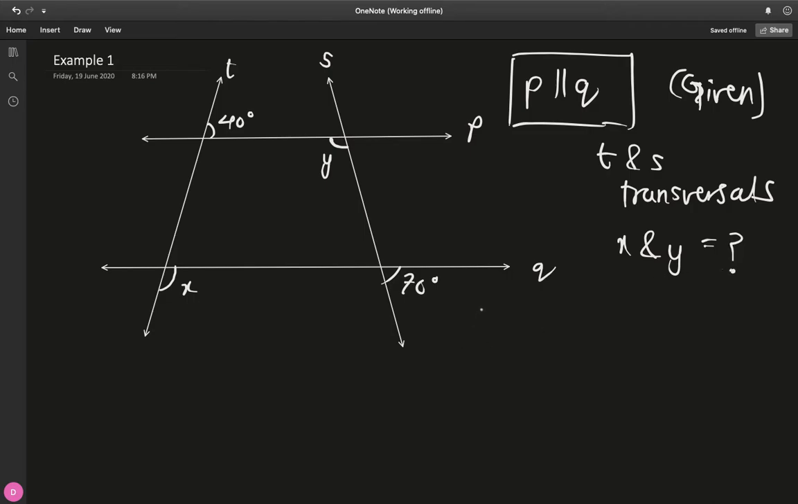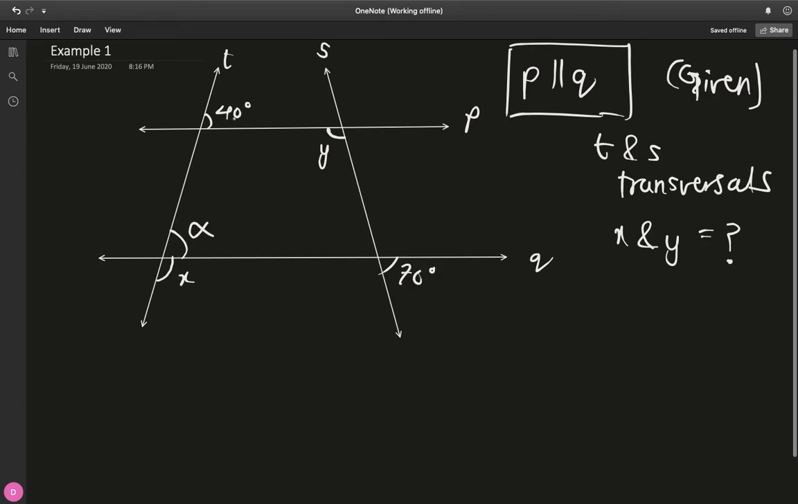Okay, so let's break it up now. We have a 40. How can we get close to x? There is a big gap between 40 and x. What do we do to get closer to x? Let's define another variable, just call it alpha for now. Notice that 40 degrees and alpha are corresponding angles, because if you drop one floor down from P, you end up at alpha, one floor lower on Q. So alpha and this angle of 40 degrees are corresponding angles. Notice that.